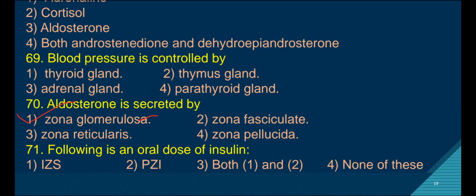Next, question number 71. Which of the following is an oral dose of insulin? There is no oral dose of insulin because insulin cannot be taken orally, as it is a protein. If we take it orally, it would be digested in the stomach or intestine. Because of that, there is no oral insulin injection. Answer is the fourth option.